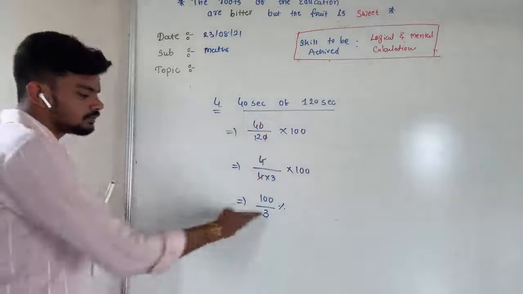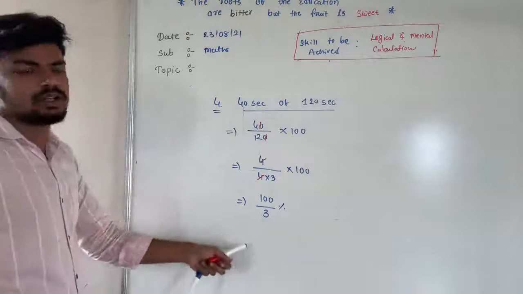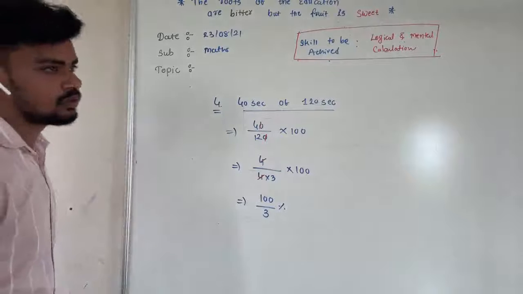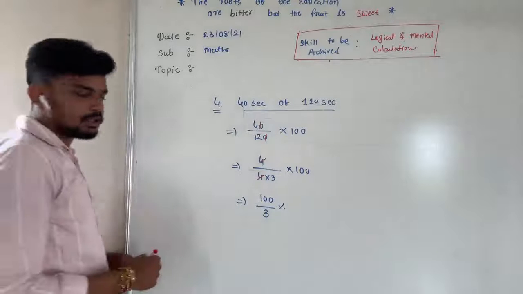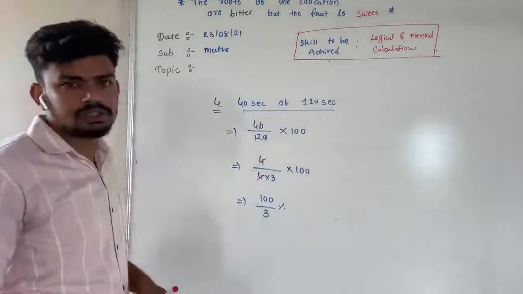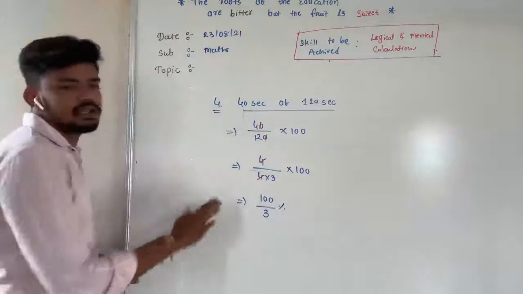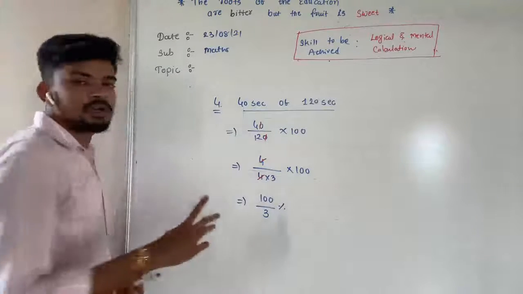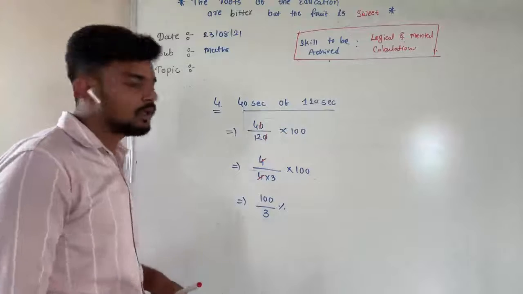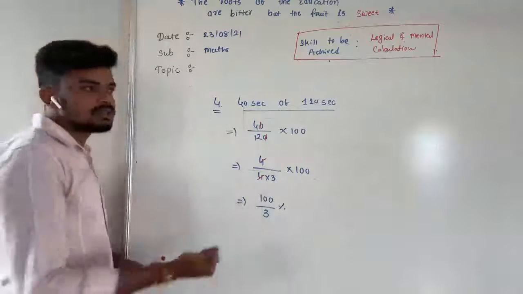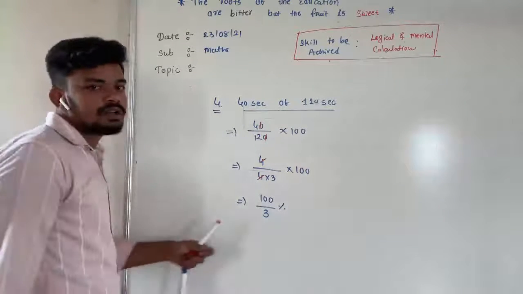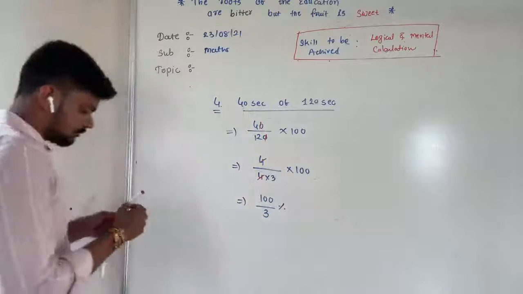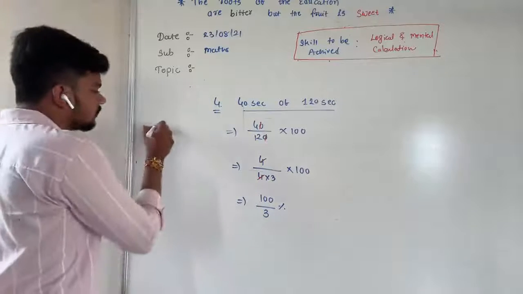So either we divide it or we can convert it into a mixed fraction. A mixed fraction is also accepted as the answer. It is not compulsory at all times that we divide it. The mixed fraction answer is accepted when it does not divide properly, so its answer works as a mixed fraction. But then also we are doing the division.